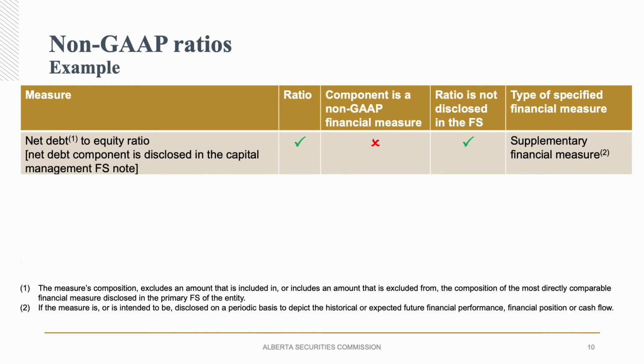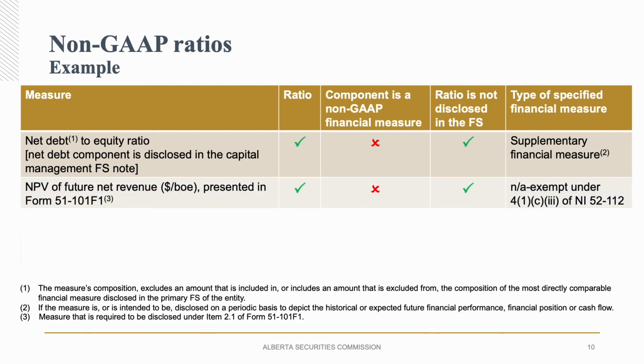Instead of the net debt to equity ratio itself being disclosed in the financial statements, let's say that the net debt component is disclosed in the financial statement notes. In this case, the net debt component is not a non-GAAP financial measure, and because of this, the net debt to equity is not a non-GAAP ratio. But again, this ratio would likely be a supplementary financial measure.